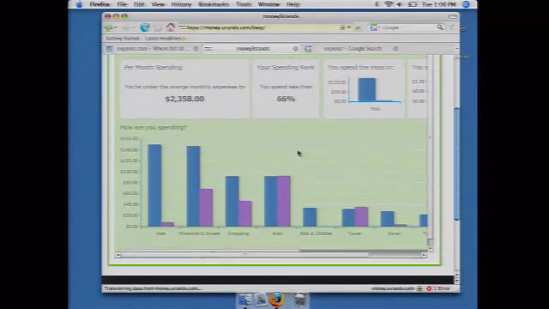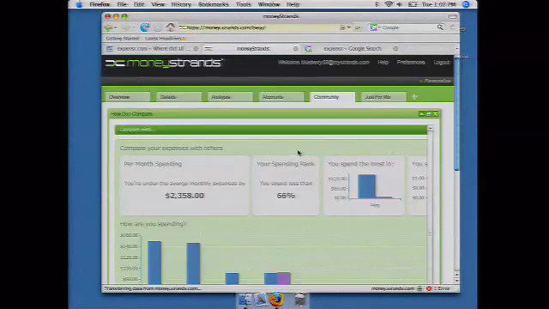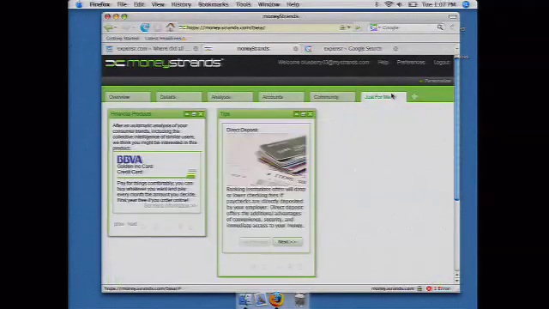If you wanted to, you can also drill down and see how you compare to other 23-year-old males in every single category. One of the cool things about Strands is they parse your transactional data, and based on that, they suggest ways for you to improve. Now, these can be large improvements, like financial products, a new checking account, or a new credit card, but they can also be things that you integrate in your day-to-day life, like these tips which you just adopt in your lifestyle.